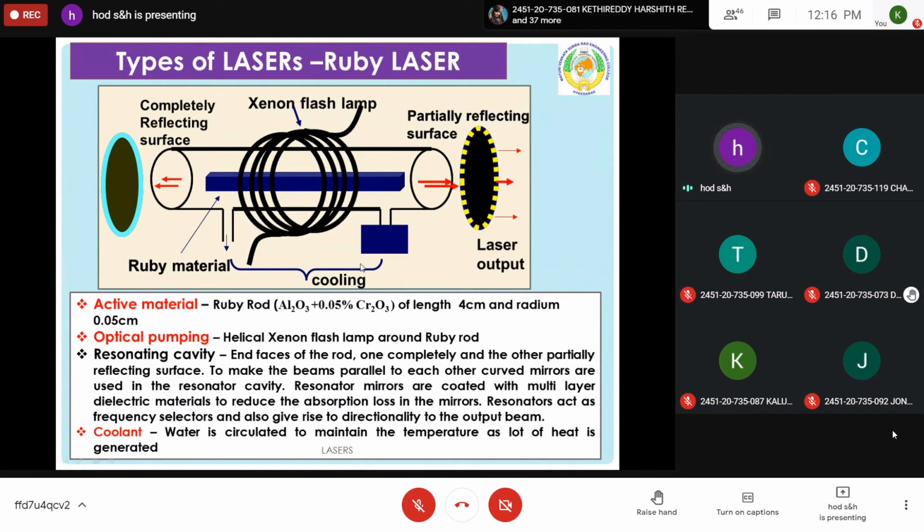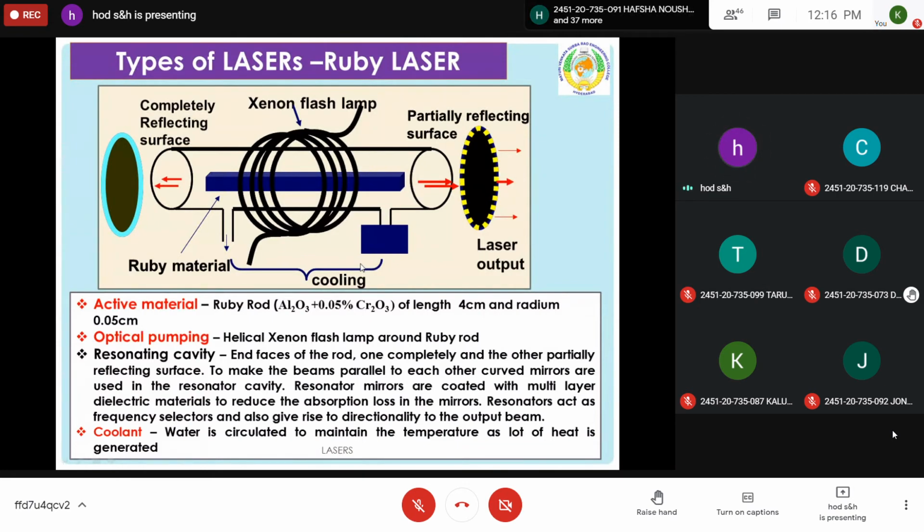And it is initially placed in a quartz tube, and on the left side of the tube a perfectly reflecting surface is arranged, and at the right side a partially silvered mirror, a partially reflecting surface, is there. And this quartz tube is surrounded by a xenon flash lamp which is connected to the power source, and by applying high voltage, this xenon flash lamp will give a flash, like a mobile flashlight, you know now.